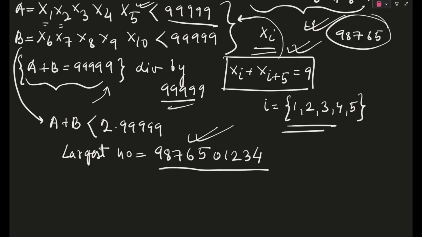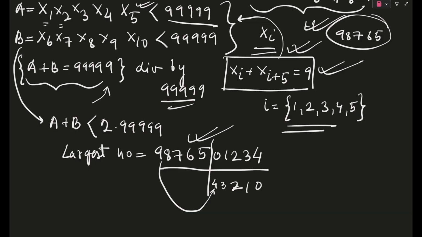This will be your largest number, I hope. Now actually guys, you will have a question in your mind obviously: why not 43210? That might have been the largest number, but that is not possible. Why? Because if we write 43210, 9 plus 4 is 13, and that is not allowed as per our condition. This condition has to be maintained. I have explained to you why.